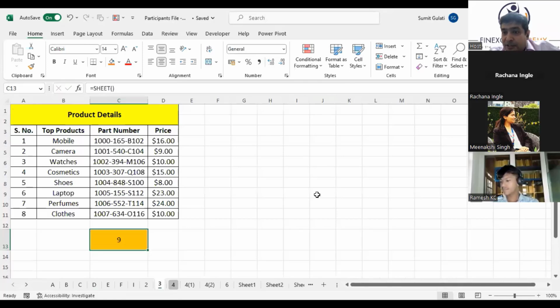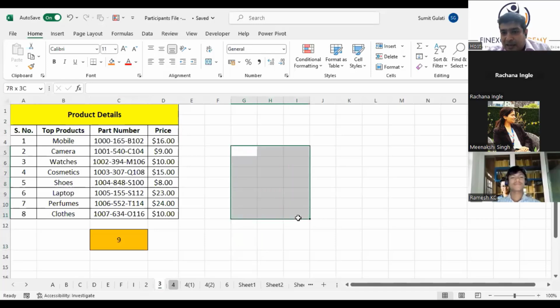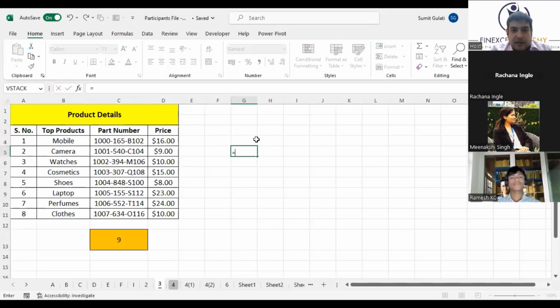The difference between SHEET and SHEETS is that SHEET gives you on which sheet you are working. You are working on the 9th sheet right now. So if I have given you 20 sheets of data to probably clean, and ask which sheet you are working on, you will not start counting 1, 2, 3, 4. You will just say, okay, equals SHEET, open the bracket, close the bracket, enter. I'm working on the 9th sheet.